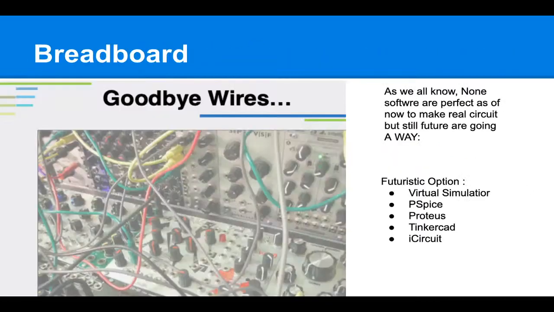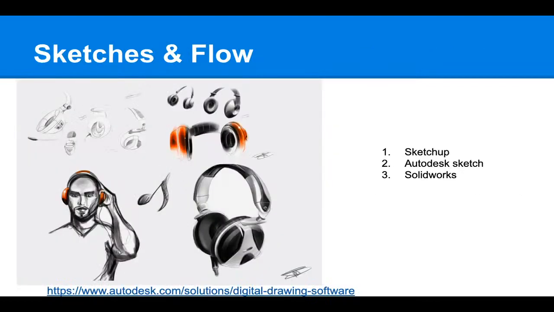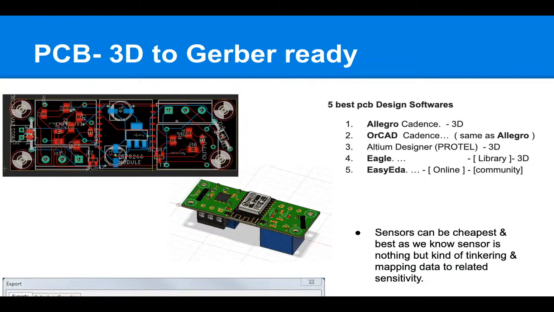So here the prototype starts on the breadboard. Once you are done with your circuit designing, you will go for sketches. And if you are thinking about any protocols, you can choose any protocols you want according to your product, and then you will go for the PCB design.